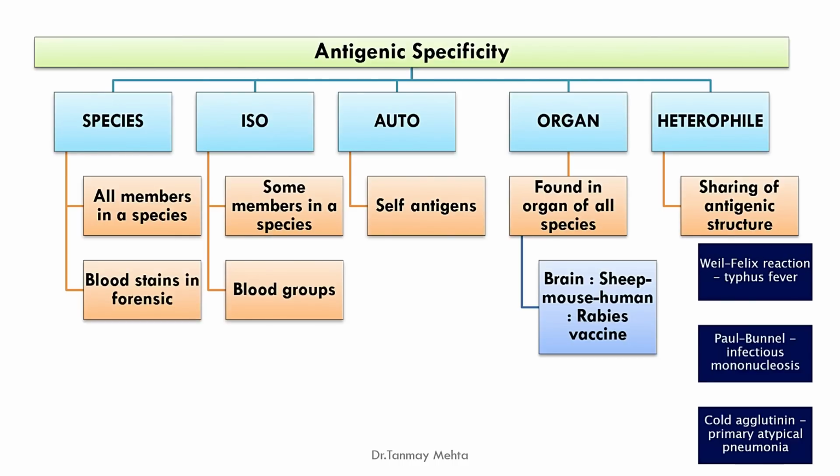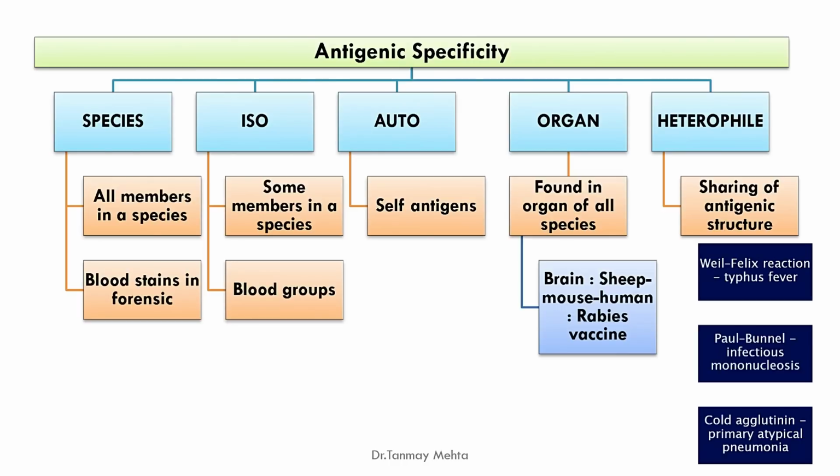Then we have heterophile antigenic specificity, that is basically antigenic cross reaction. Because of sharing of similar antigenic structure, the same antibody can cross react with one or more antigens, and this has been used in various types of reactions to diagnose conditions.